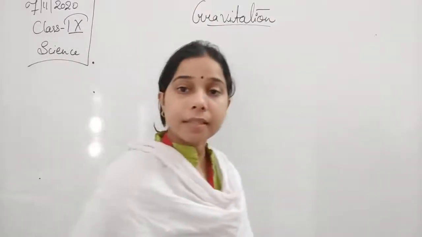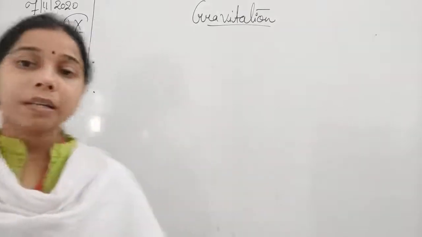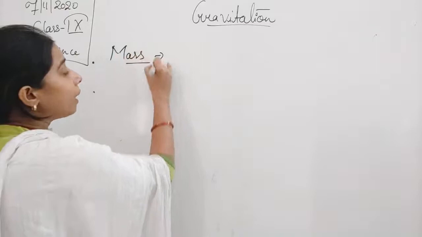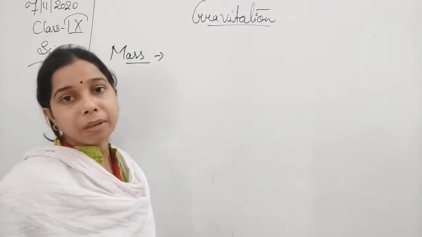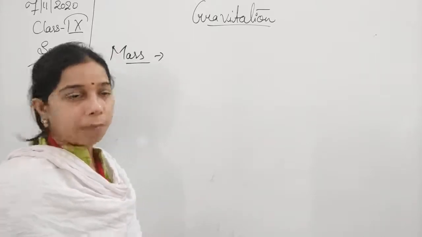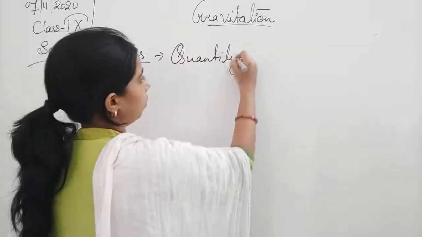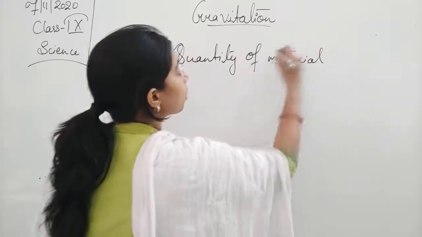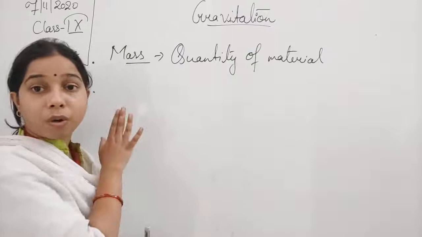Students, in the previous class we were talking about gravitation, and about mass and weight. We discussed what mass is. Mass is the quantity of matter present in an object, the quantity of material in an object that defines its mass.